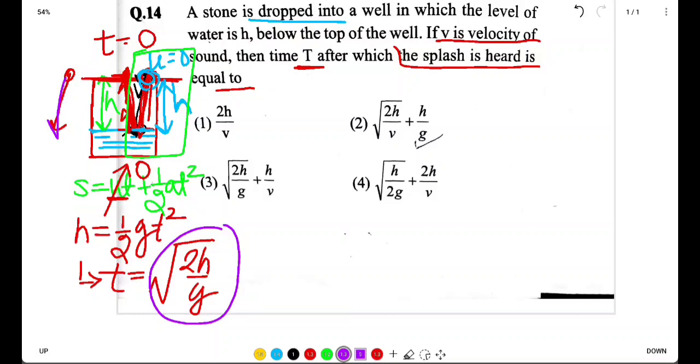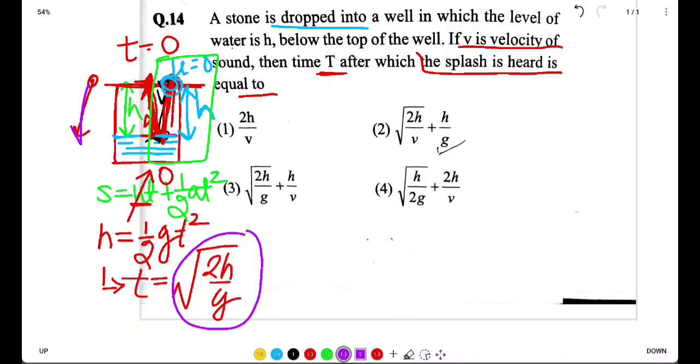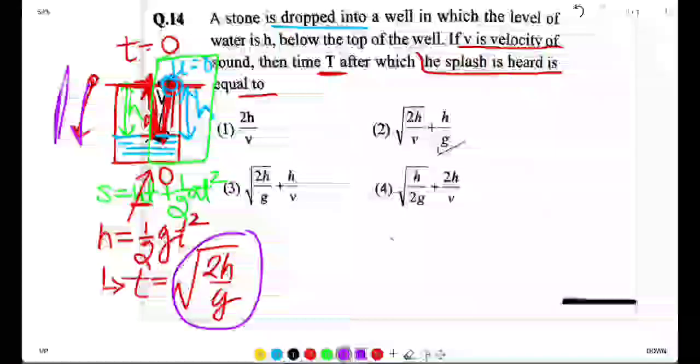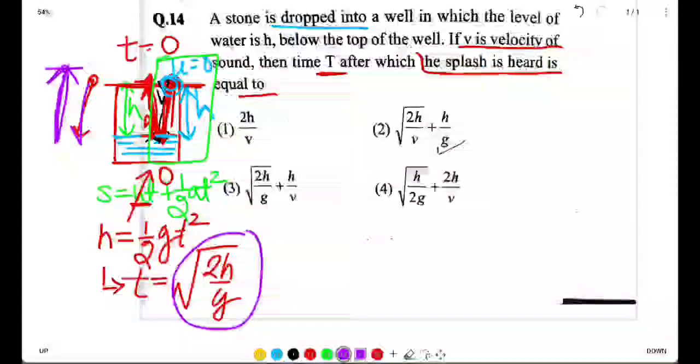Now we have to calculate the time taken by the sound to reach the top of the well. Since sound is not a particle, sound is a wave, gravity would not work in the case of sound.